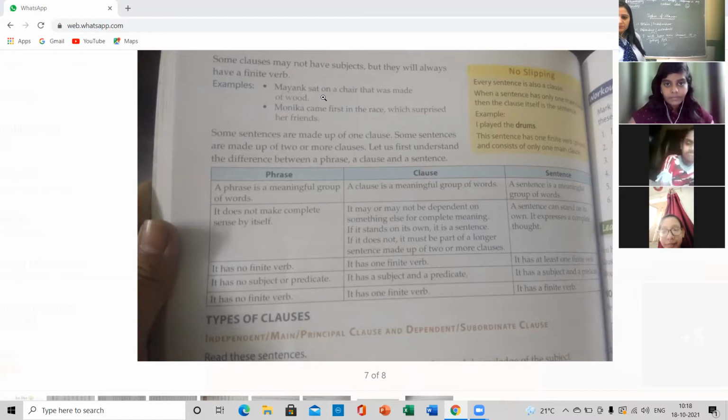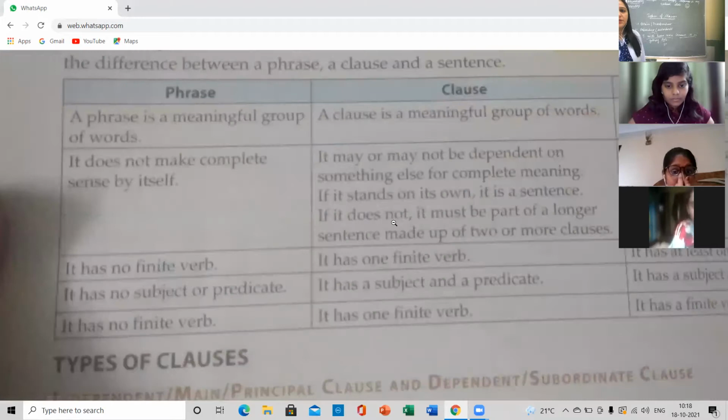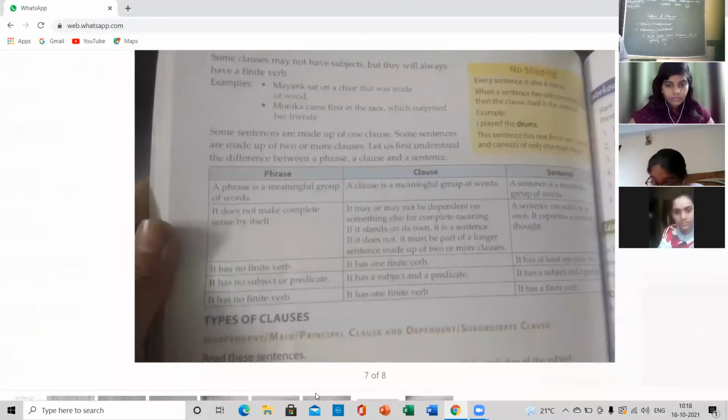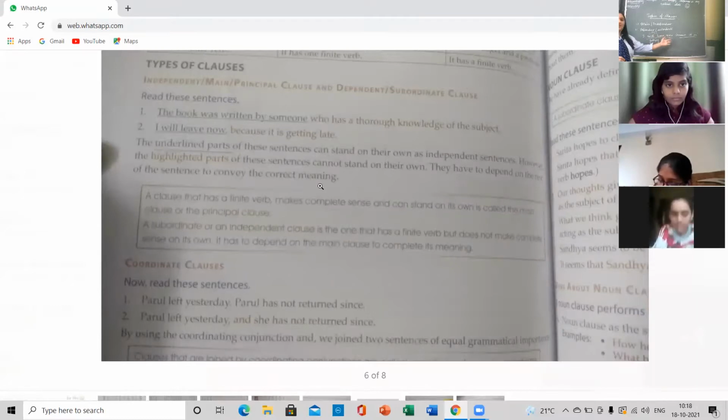Ma'am, can you please once again tell the subordinate clause? A subordinate clause needs the principal clause to complete its meaning. If I write "because it is getting late," is it clear to you? No, ma'am. It needs this sentence to complete its meaning: I will leave now because it is getting late. So the sentence which needs one more sentence to complete its meaning is called a subordinate clause.